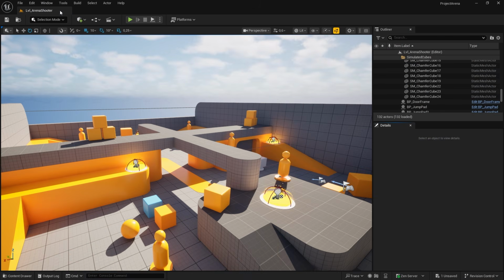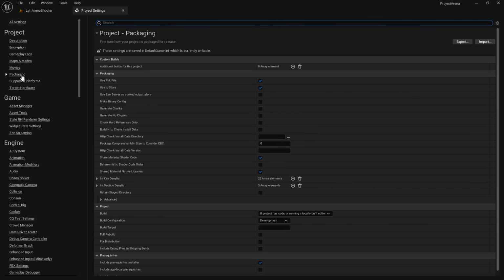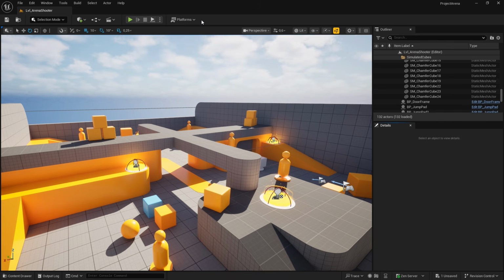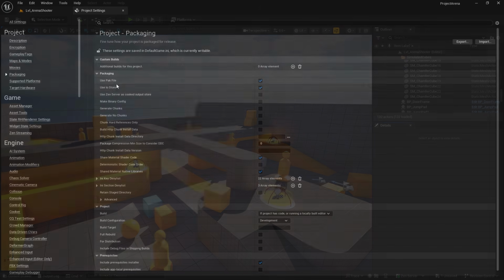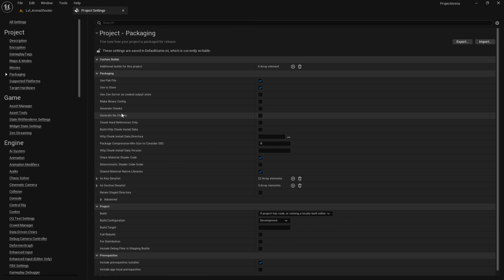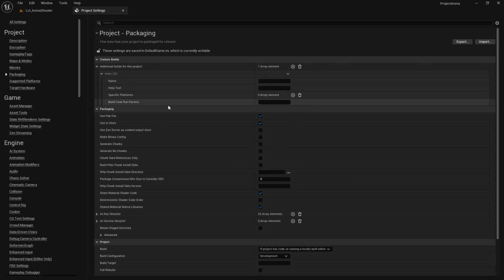Presets such as build configurations and many other options for customizing the packaging process can be found if you go to Edit, Project Settings, and Packaging. You can also enter this window by clicking the Platforms dropdown in the main toolbar of the editor and clicking Packaging Settings. These settings can be used to view and change options like custom build presets, build configurations, build targets, executables, localization, and more. Towards the end of this video, we'll go over a tutorial of how to package a project from scratch. But first, let's talk about cooking content.